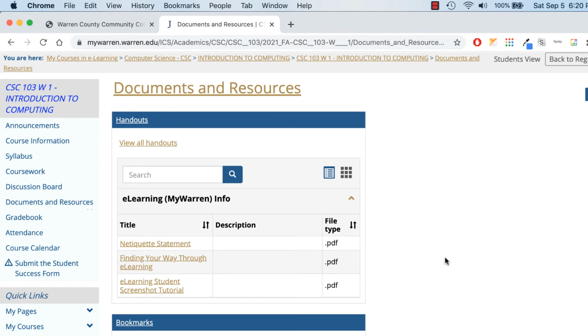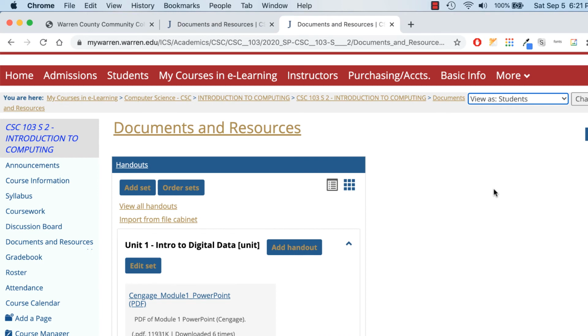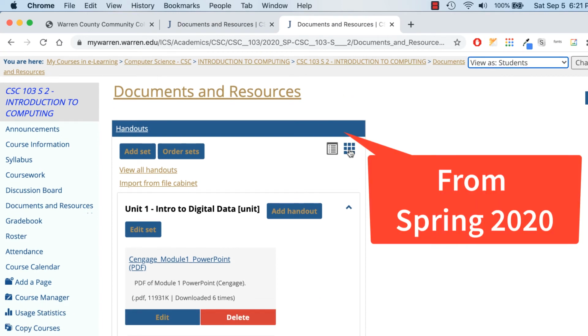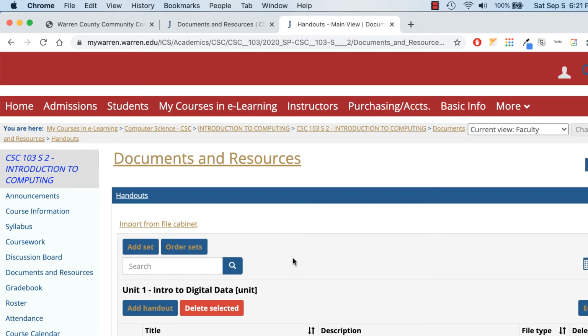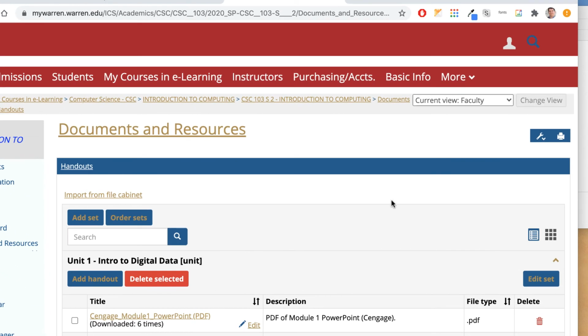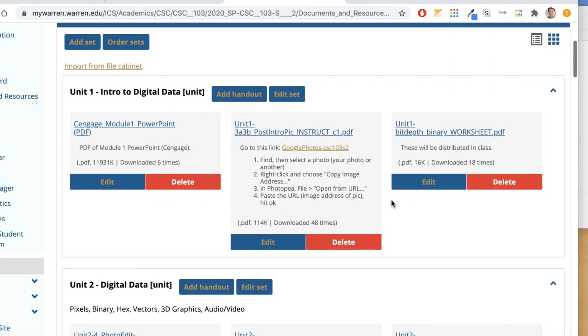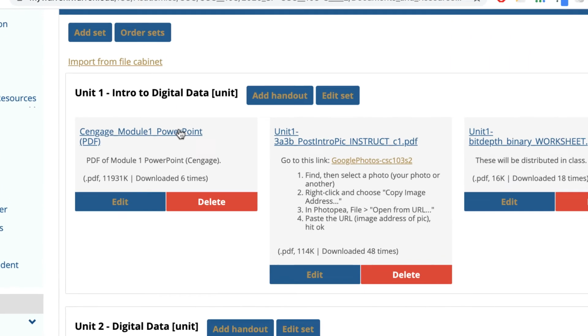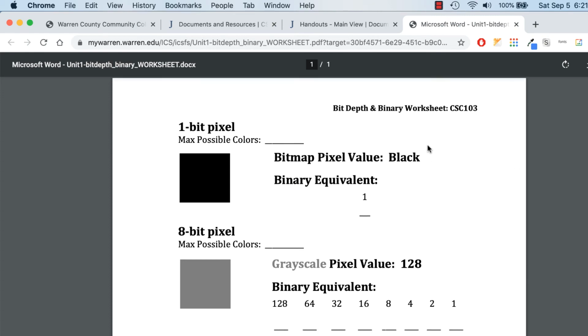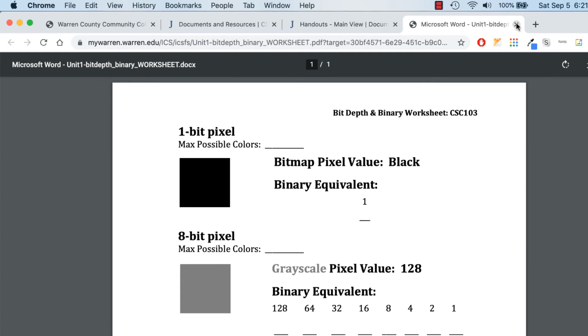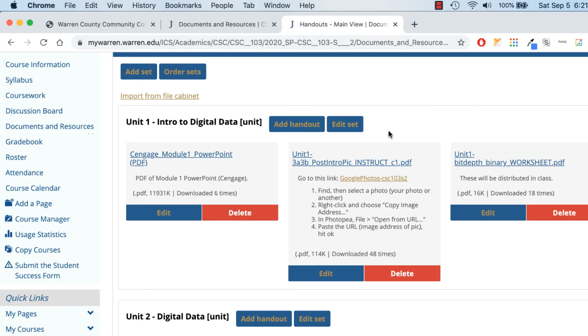Now let me just show you one thing real quick. All right, this is documents and resources from last spring. And remember, you can view it like this with all the items like that. And I think by default, it usually shows up in little boxes like this, but these are handouts. And here's Unit 1, Intro to Digital Data. And you can see there's a PDF file. So there's a PDF file to click on. Here's instructions for assignments. They're PDF files. So you click on them and there's your notes. So you have your notes here for different things that we're going to do. So that's what I mean by handouts. So those are the kind of things that'll be in handouts.